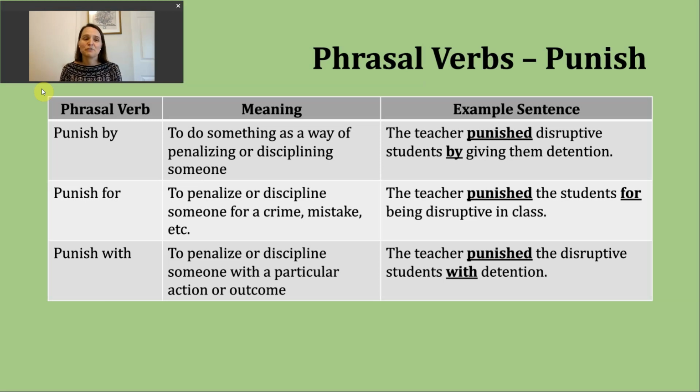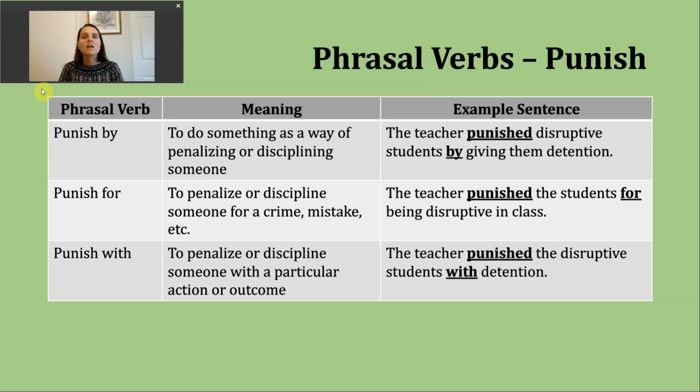The last phrasal verb we'll look at here, punish with, again, we're talking about penalizing or disciplining someone, but what's going to come after our preposition with here is a particular action or outcome, okay? So again, we'll take the same example. The teacher punished the disruptive students with detention, right?